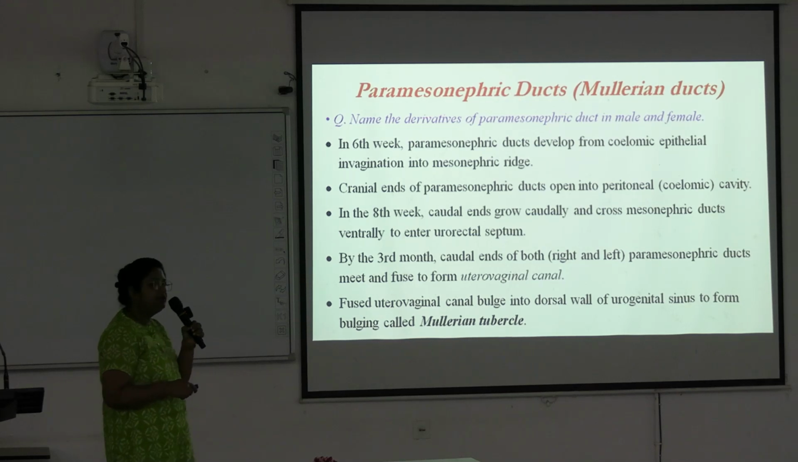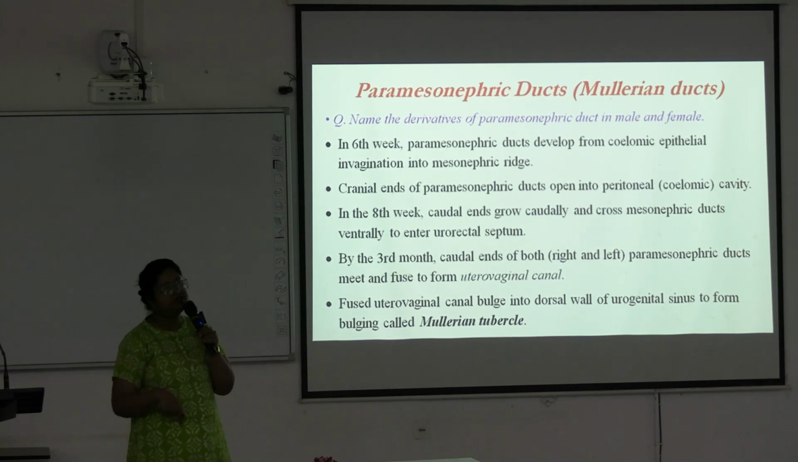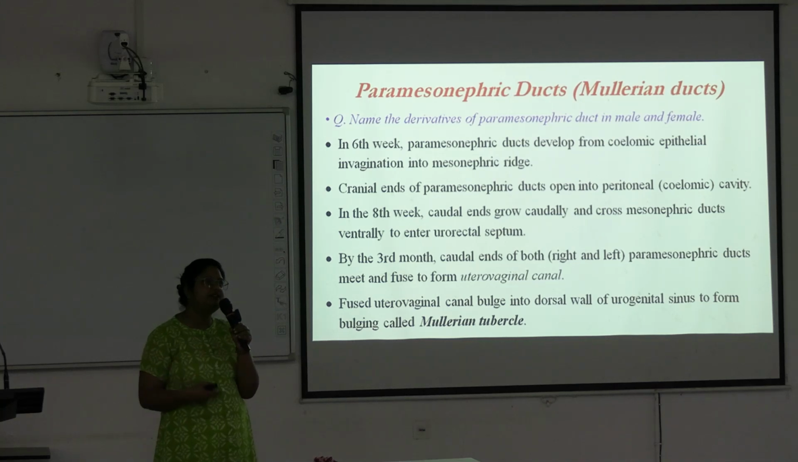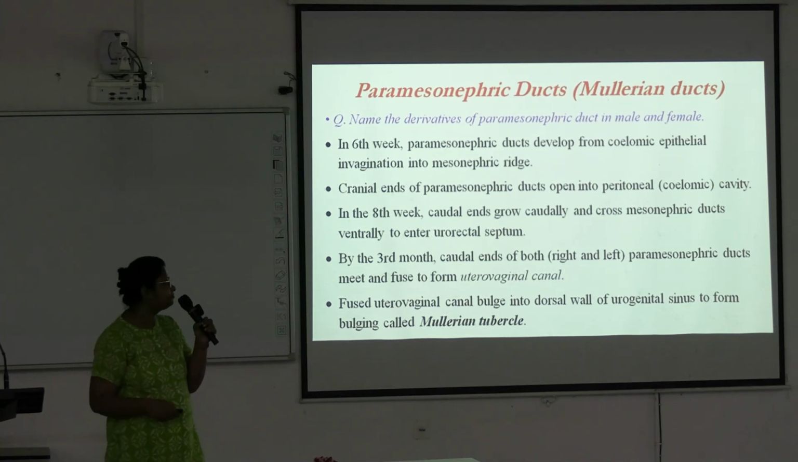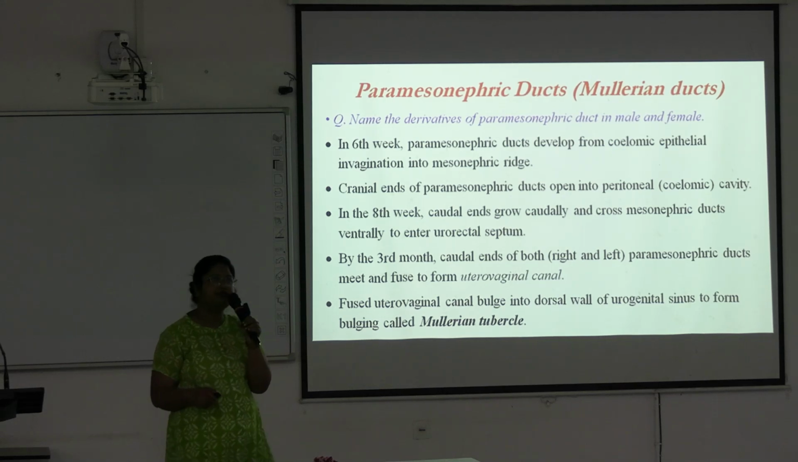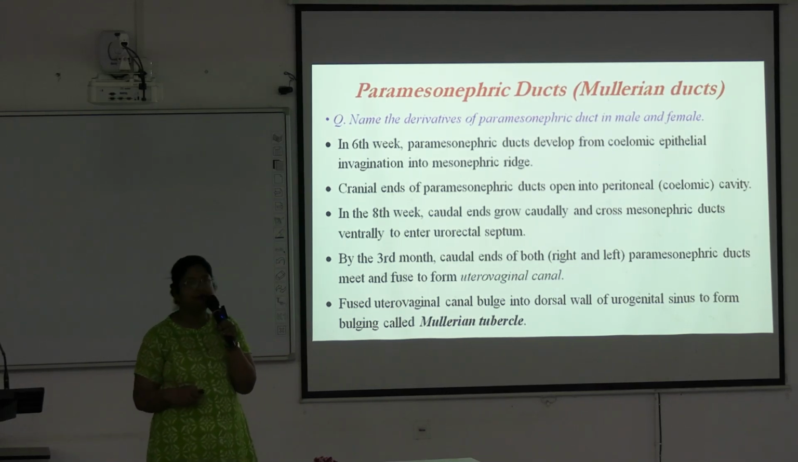These paramesonephric ducts are developing into uterus and fallopian tube. This part is very, very important. This will come in your theory. Okay. Development of uterus and fallopian tube. There are different anomalies like this. Okay. And development of ovary can also come as a short note. Or some important MCQs can come from the development of ovary.